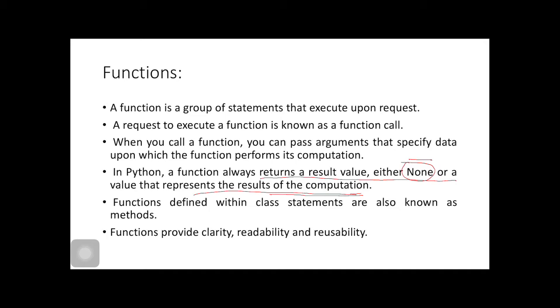Right. Functions defined within class statements are also known as methods. Functions which are defined within a class are known as methods. The advantages of functions are clarity, readability, and reusability.